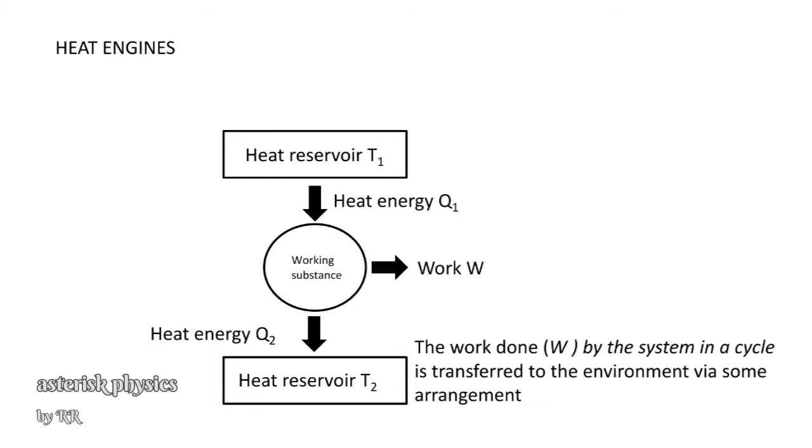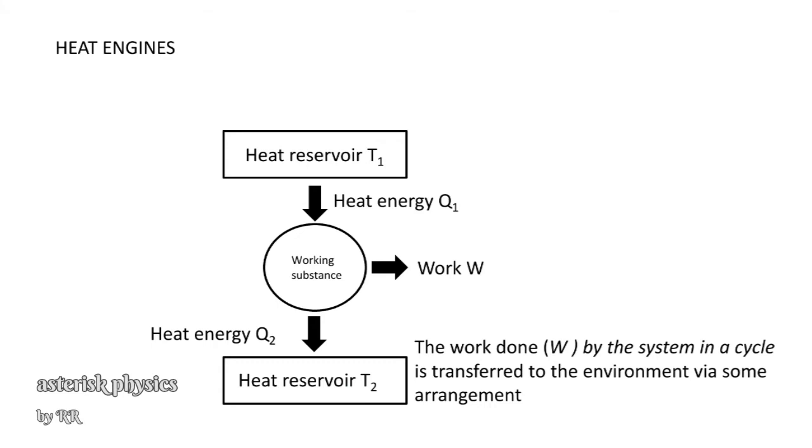For example, in the case of vehicles, as in internal combustion engines, the working substance is taken in a cylinder which is attached with a moving piston. When this gas absorbs heat energy from the heat reservoir, the working substance expands, which pushes the piston outward.